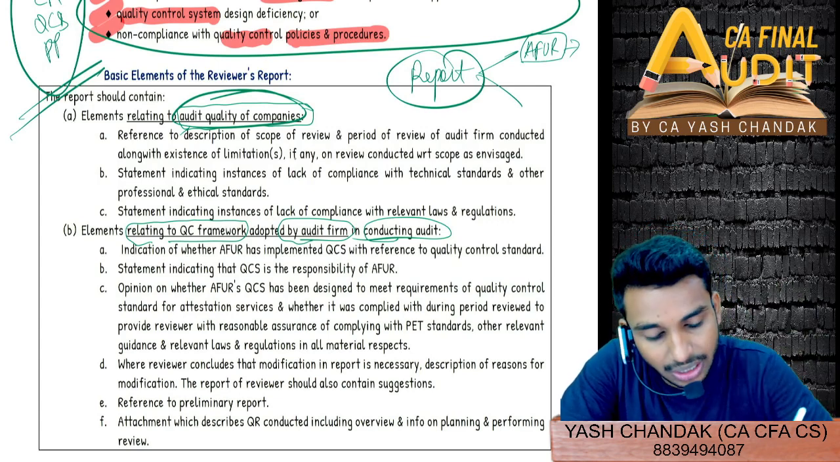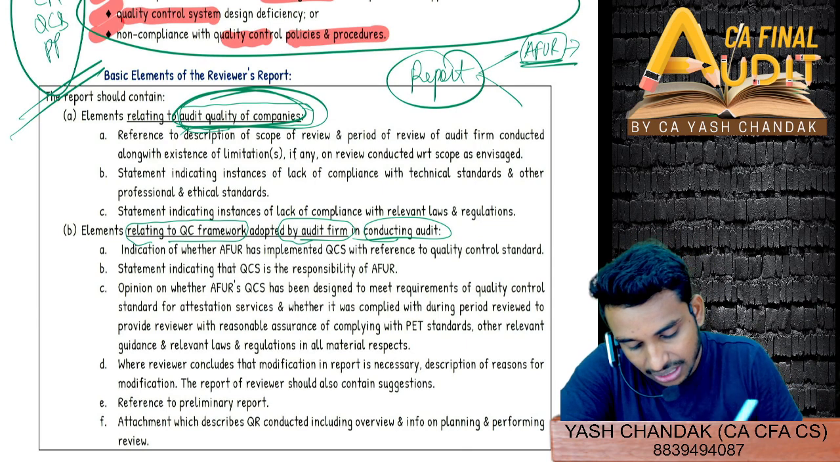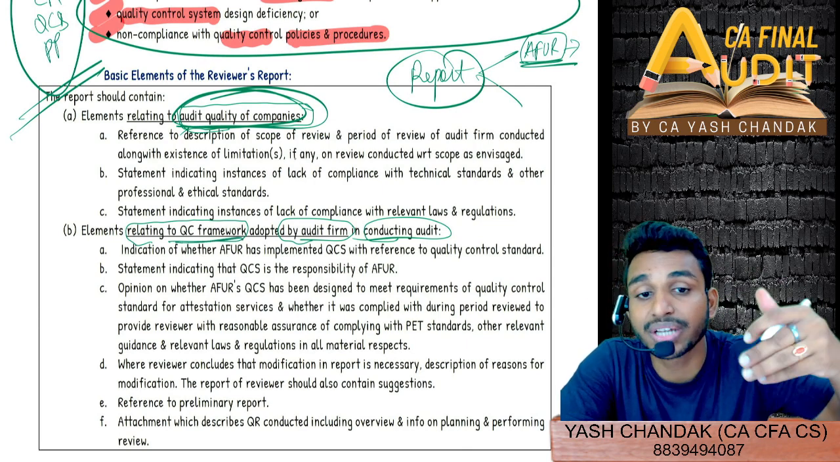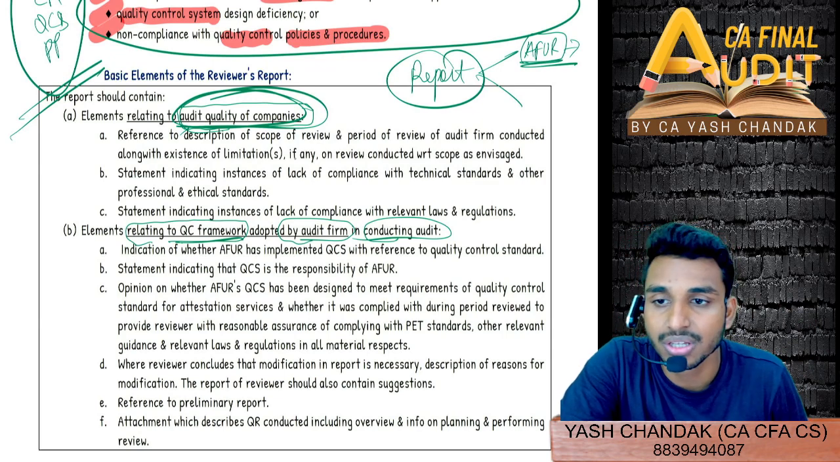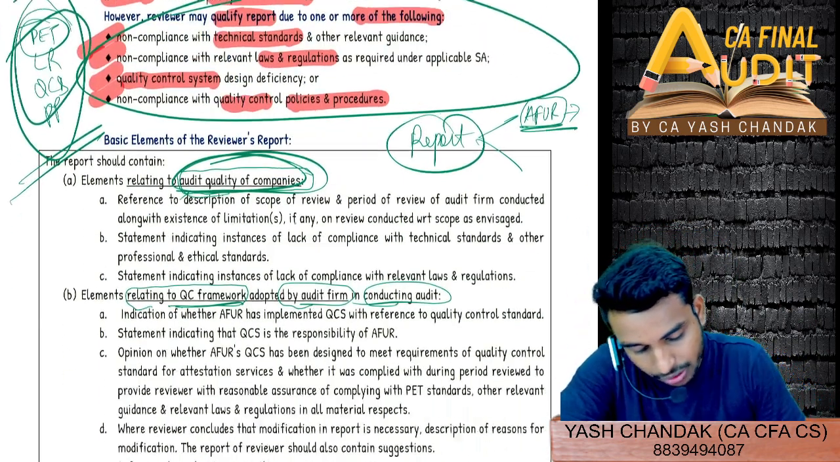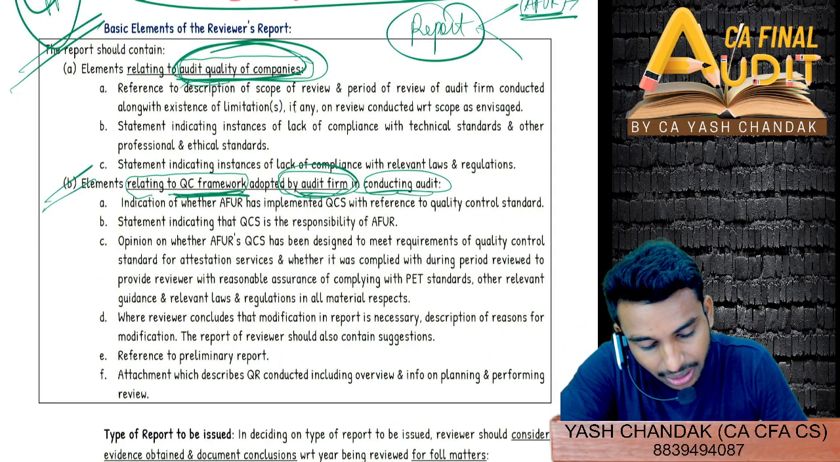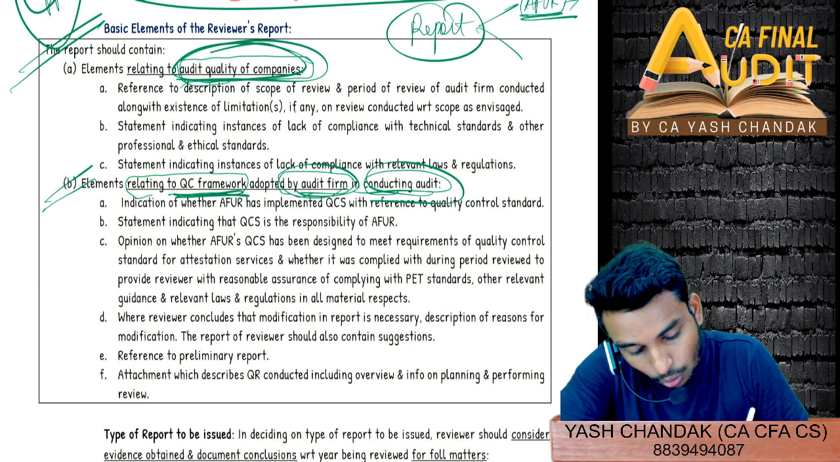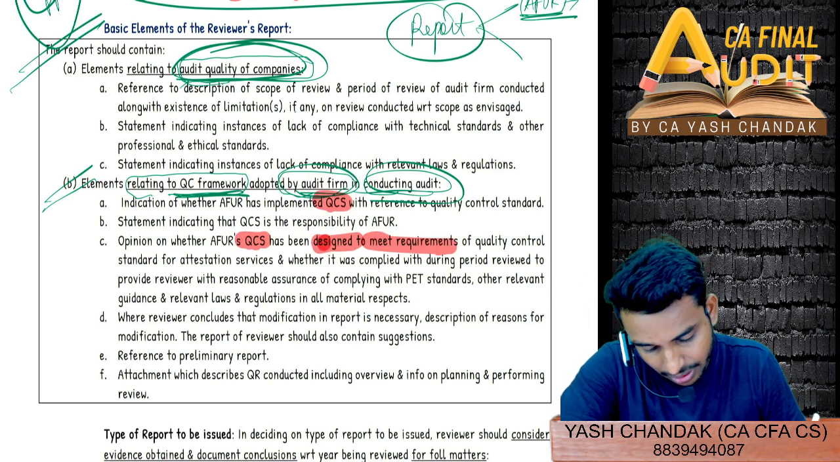For that particular audit, one part will be the audit quality of the companies, and the other part would be how the quality control standard is implemented in the firm, the framework of all the policies and procedures, law and regulation compliance. So all this scope will also be covered. This is in part B, the quality control framework adopted by the audit firm in conducting the audit. That means a full quality control standard has been designed to meet the requirements.